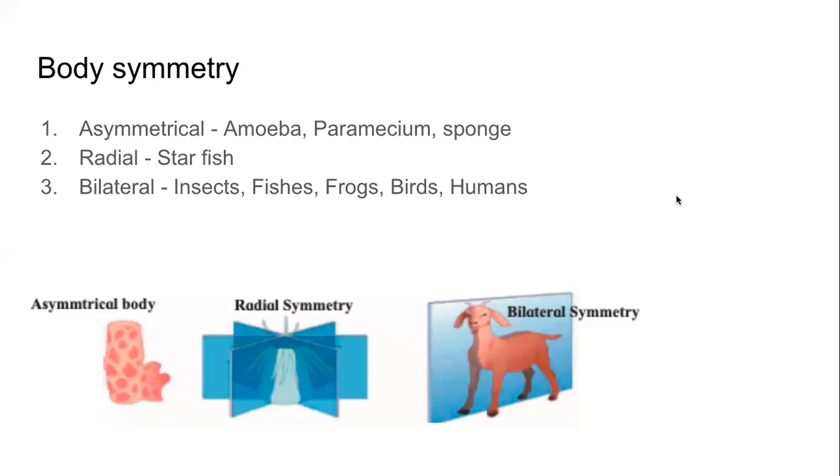So if an organism is cylindrical in shape, circular, spherical, or star in shape, then we can imagine these planes which will divide the organism into symmetrical parts, and we can do it in multiple ways, passing through the center, the central axis. And these axes are along the radius. That is why it is called radial symmetry. No symmetry is called asymmetry. Along the radius is radial. Two symmetrical parts, bilateral symmetry.